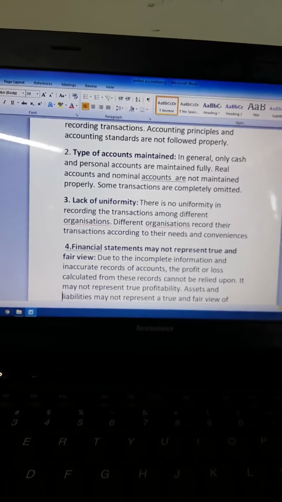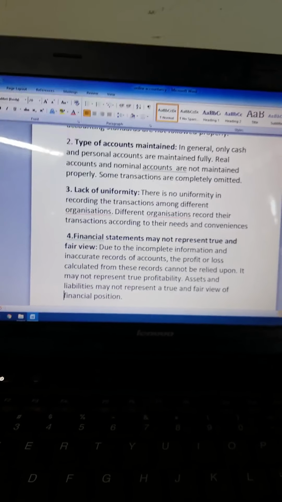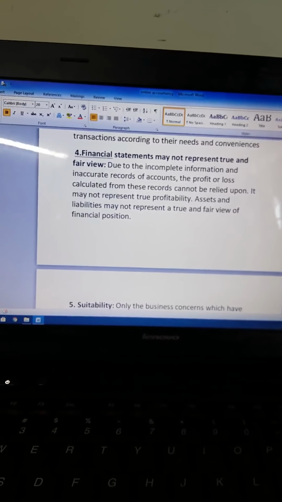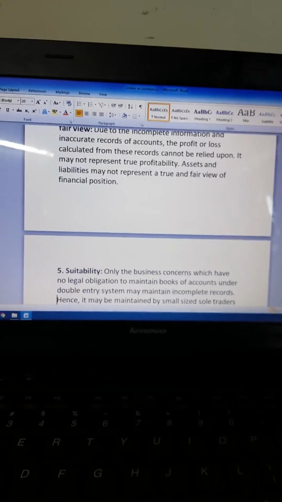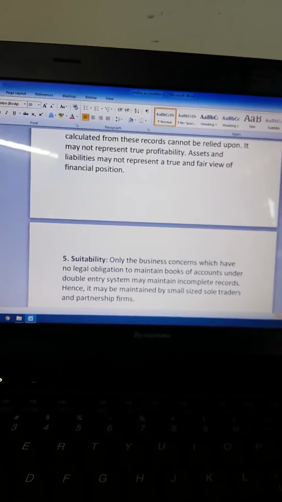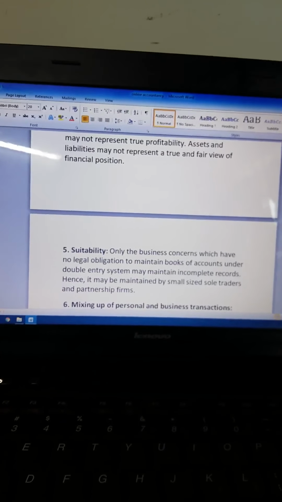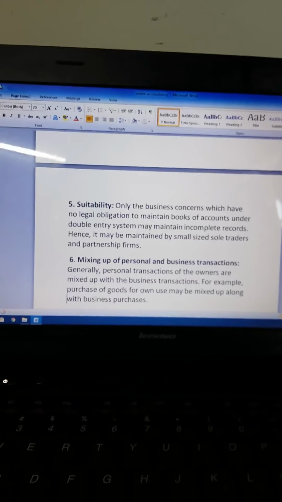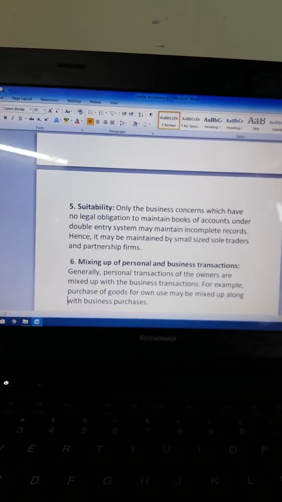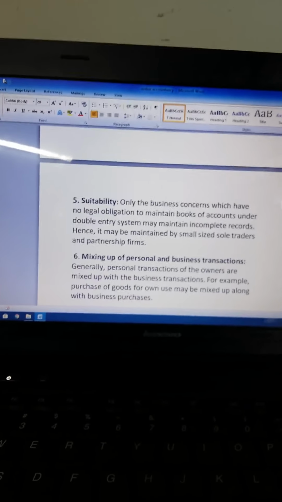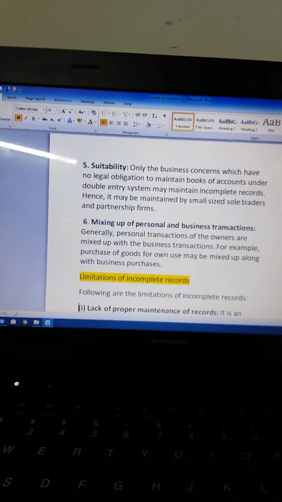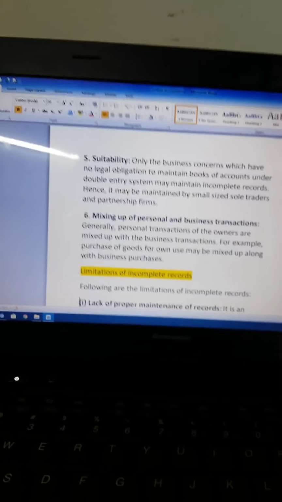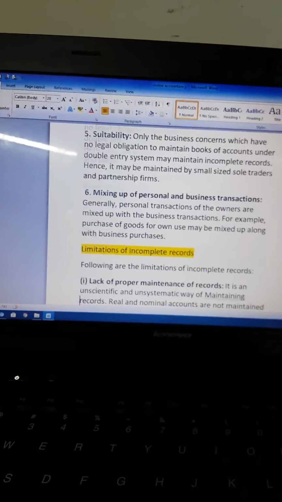Then the financial statement may not represent a true and fair view because of incomplete records; we cannot find the financial statement properly. Fifth one is suitability: it is suitable only for small business concerns and sole trading concerns. Mixing up personal and business transactions: normally we do not mix personal information in the books of account in the double entry system, but in the single entry system, that is incomplete records, we use some personal information also. So these are all the features of incomplete records.